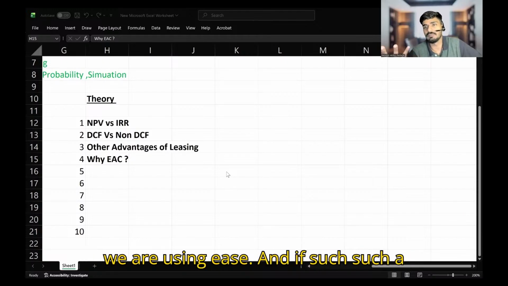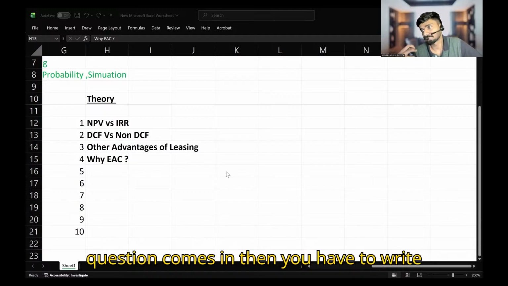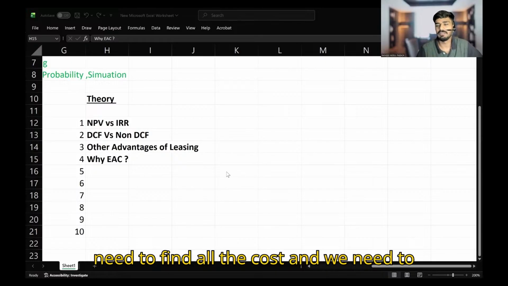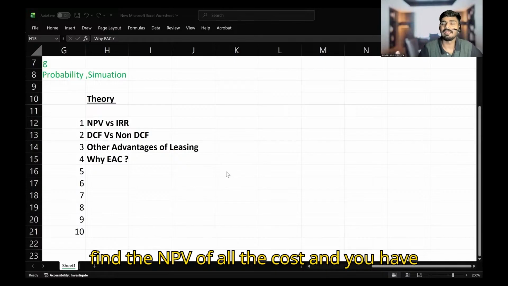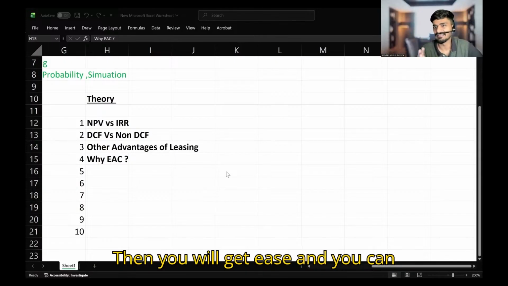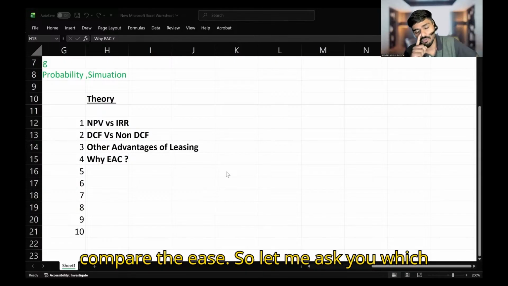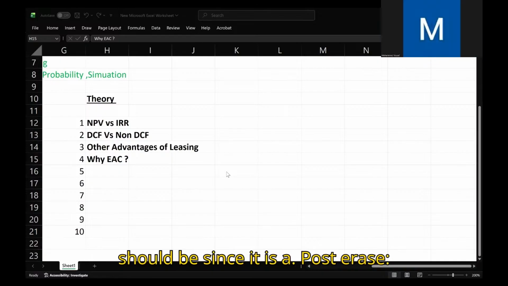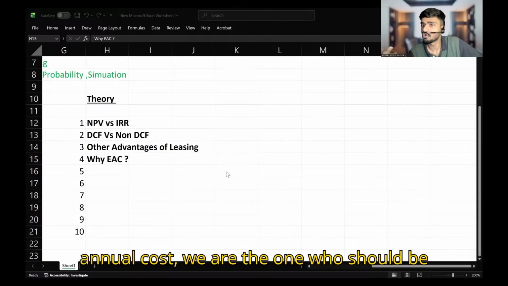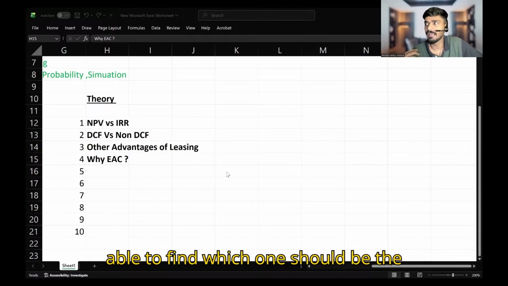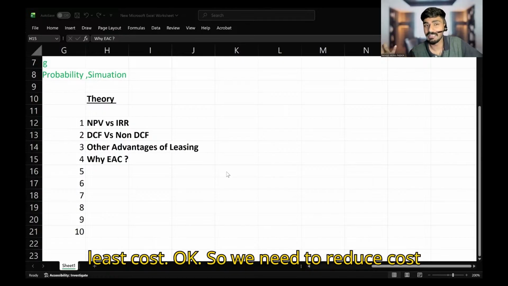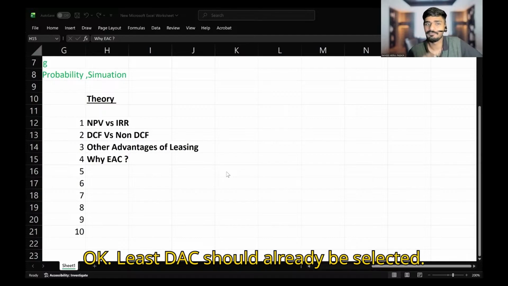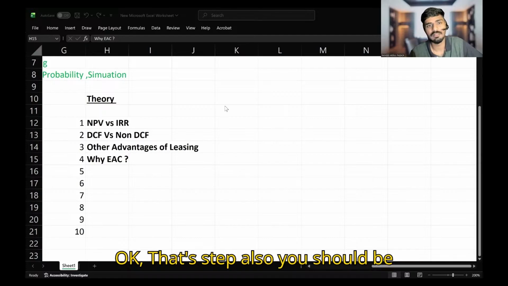And if such a question comes, then you have to write the steps involved. We need to find all the costs, find the NPV of all the costs, and divide by the relevant annuity factor. Then you will get EAC, and you can compare the EACs. So let me ask you, which EAC should be selected, the highest one or lowest one? Lowest. Since it is a cost, equivalent annual cost, we need to reduce cost, so we select the least EAC only. That step also you should be writing.